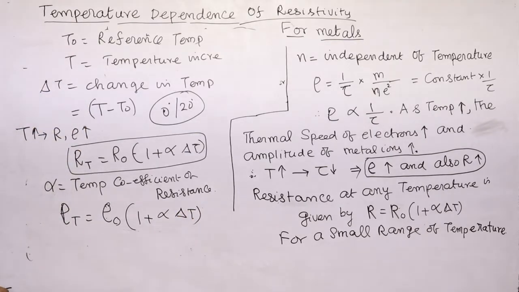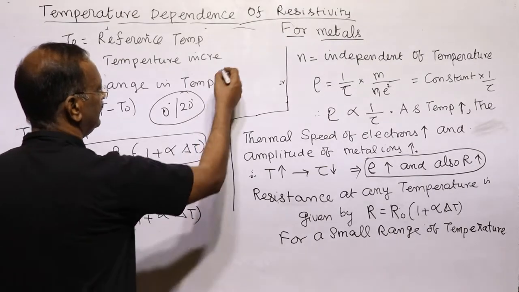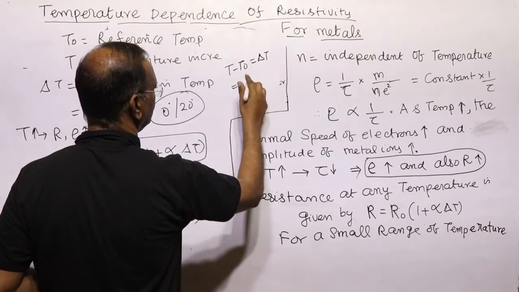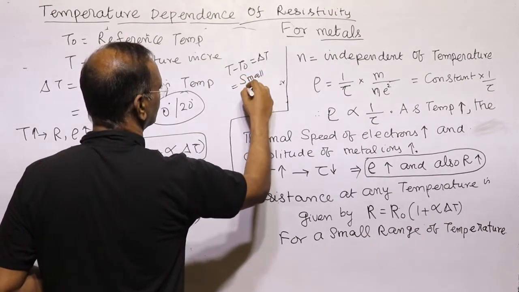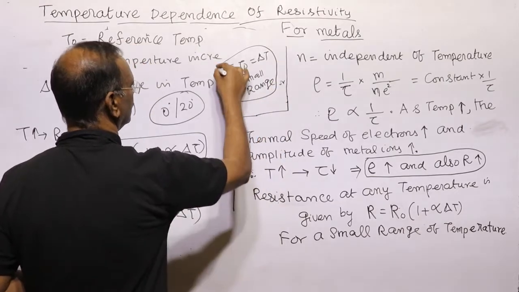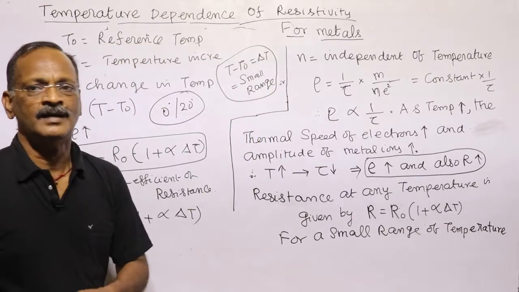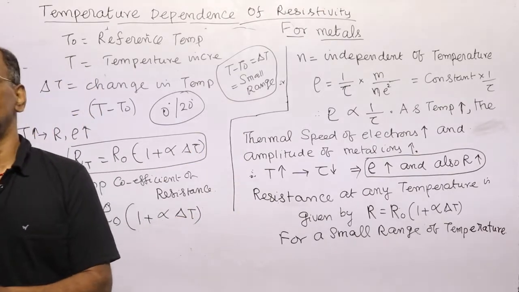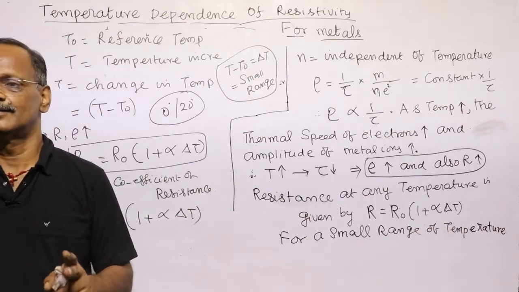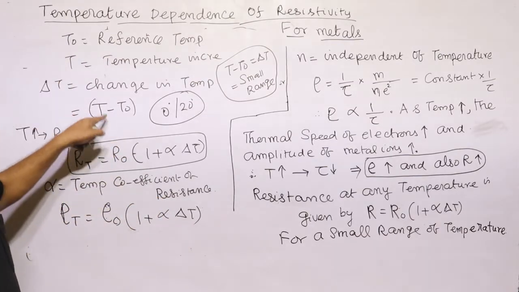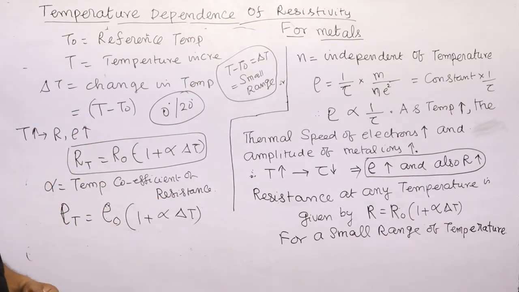So this is the expansion. This is for a small range in temperature. T minus T naught is equal to delta T, which means it should be a small range. This formula is applicable for a small range of temperature. It is not applicable from 0 degrees to 1000 degrees, though it is applicable when 0 degrees rises to 20 degrees or 40 degrees. So for a small change in temperature, this is applicable.